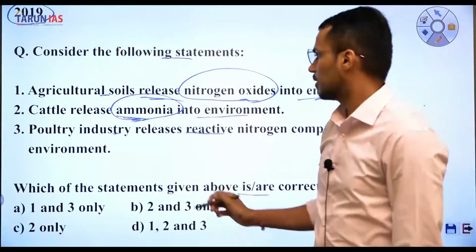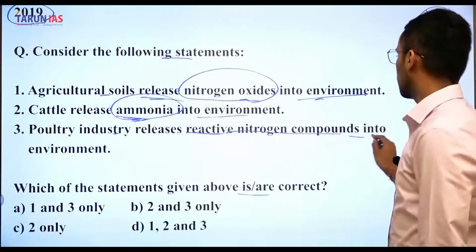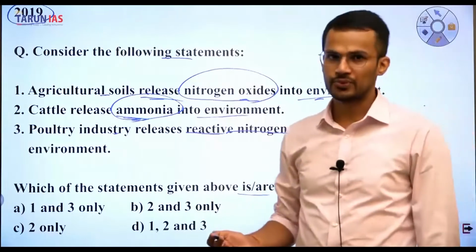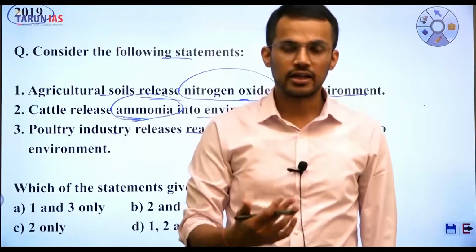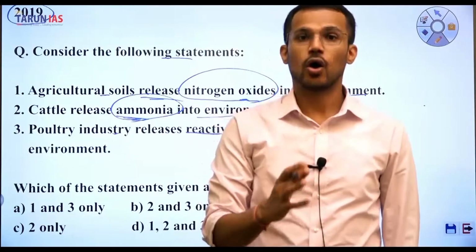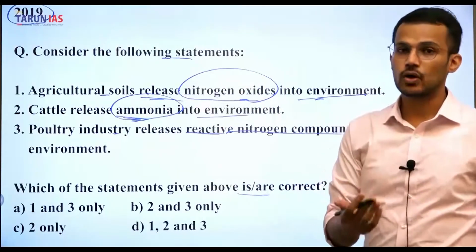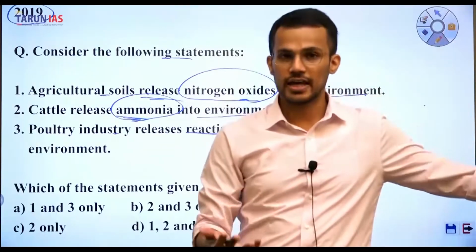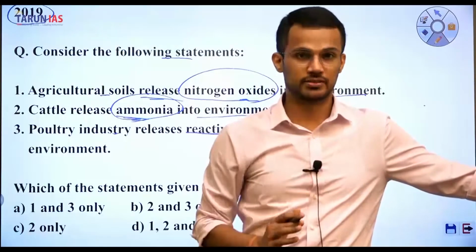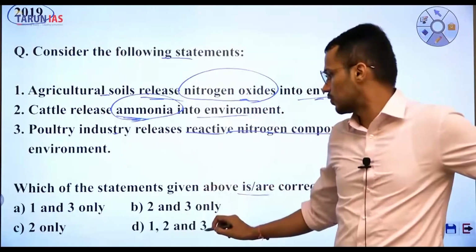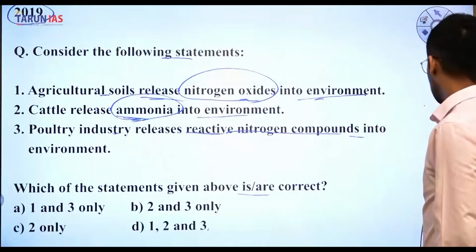Right? Next, poultry industry releases reactive nitrogen compounds into environment. See, again, as a part of natural process, nitrogenous compounds are released, or reactive nitrogenous compounds are released from poultry, because the hens or chicks that are being reared in poultry industry are living beings. And hence, third statement is also correct, and that's why answer is all of the above mentioned in option D.